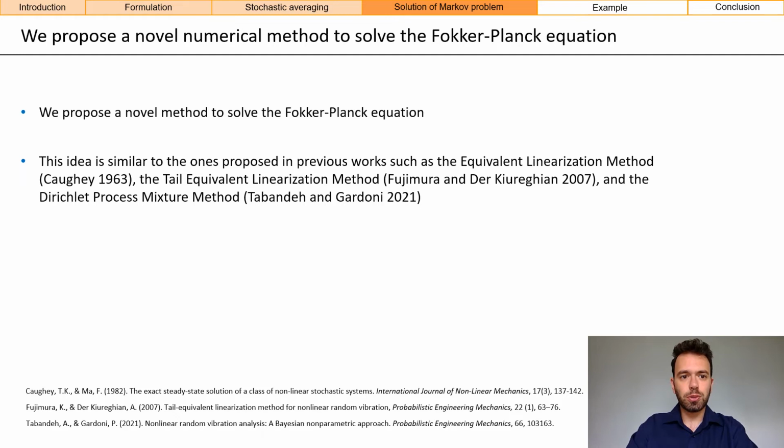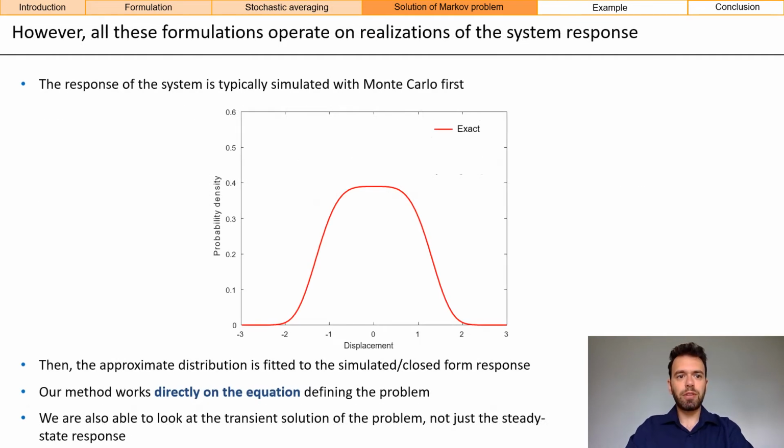So we also propose a novel method to solve the Fokker-Planck equation. Our idea is similar to the ones proposed in previous works, such as the equivalent linearization method, the tail equivalent linearization method, and the Dirichlet process mixture. However, the formulations available in the literature operate on realizations of the system response.